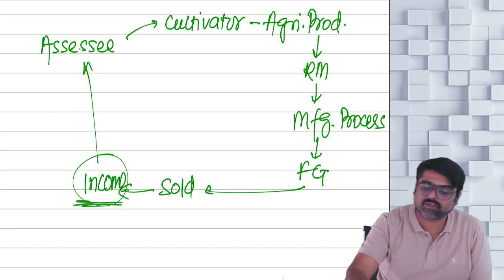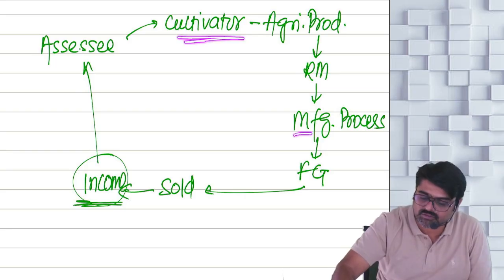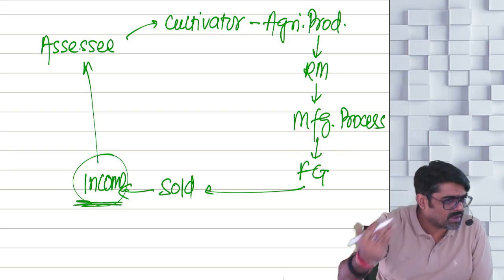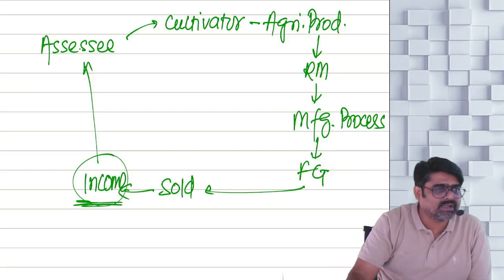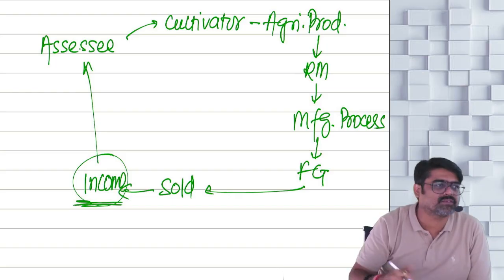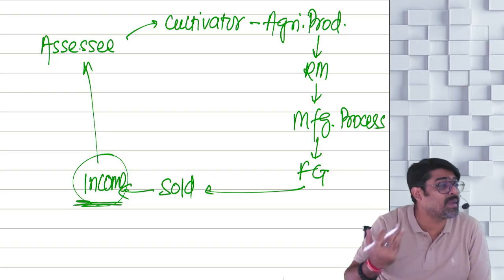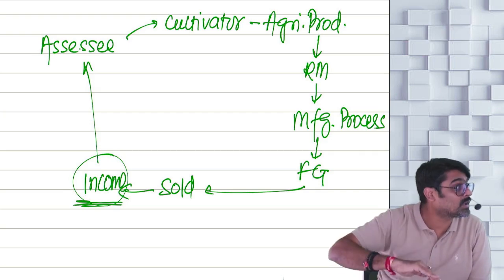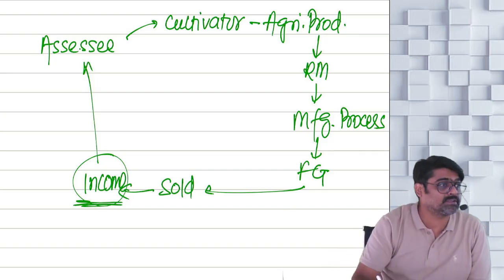So the staff which is involved in cultivation, the staff which is involved in manufacturing, admin staff, to them you are going to pay salary. You are using some premises, the rent of those premises. You are using some assets, so the depreciation of those assets, even the depreciation of those assets which are used for agricultural operations.